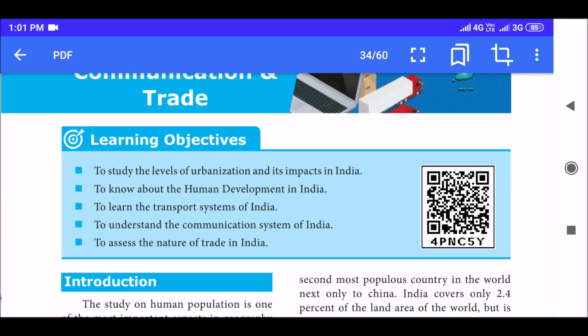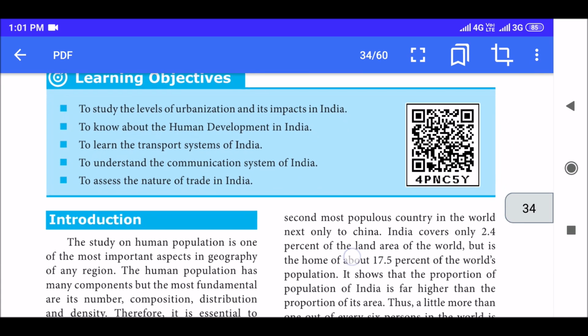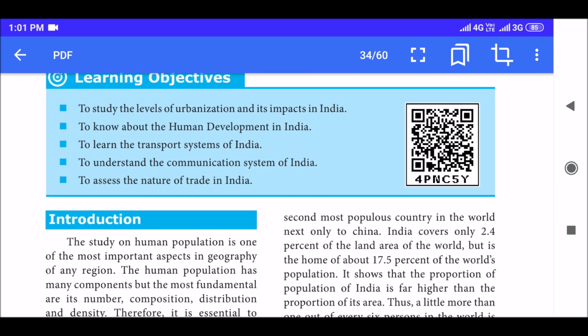So let me give you a glimpse of this lesson. In this lesson, we are going to study the levels of urbanization and its impacts in India. You know what is rural and what is urban. Next is to know about the human development in India. Then, to learn the transport systems of India and to understand the communication system of India. Finally, to assess the nature of trade in India.